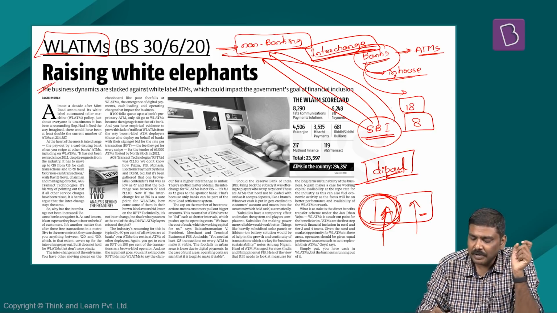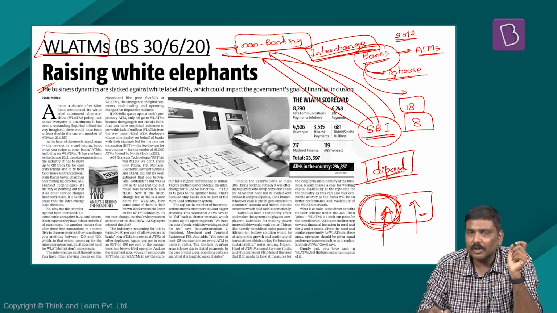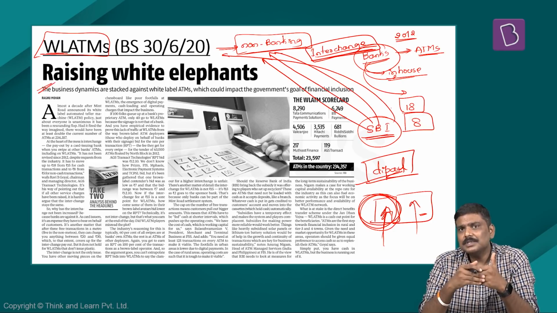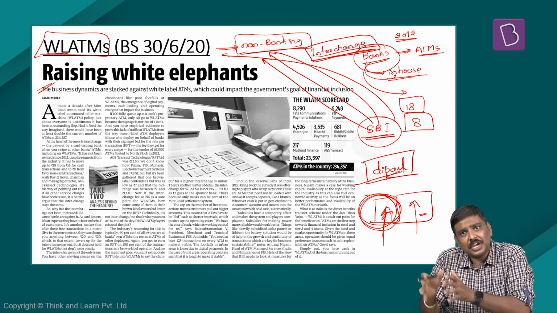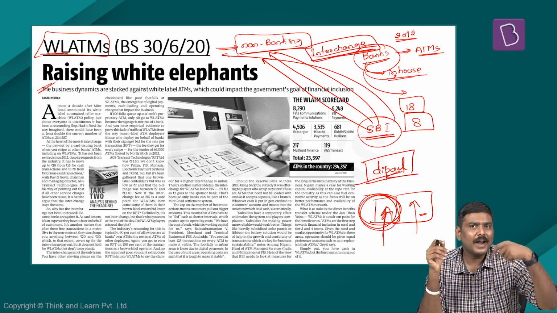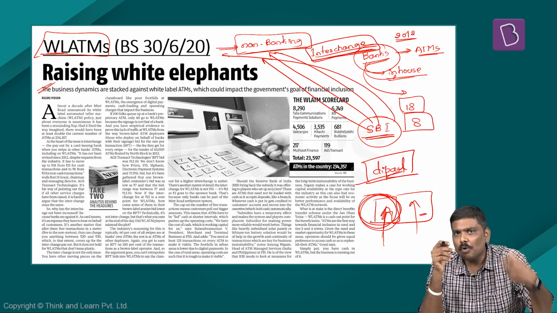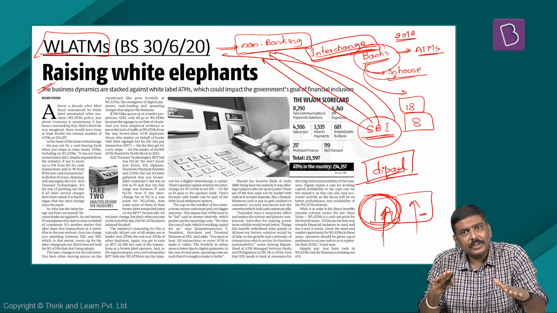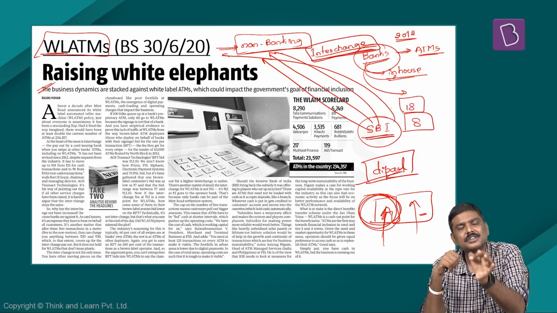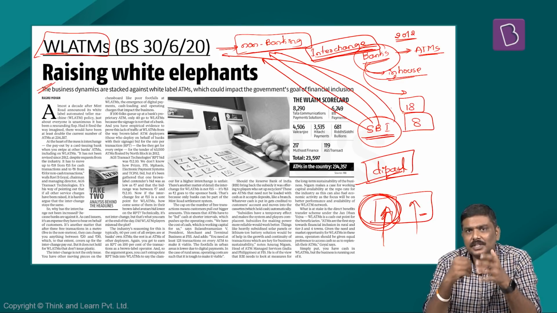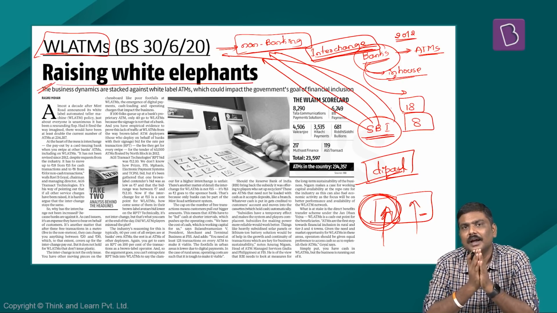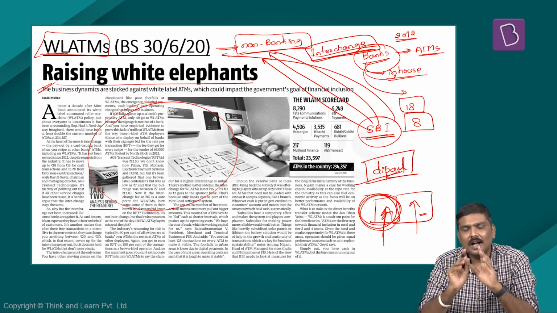This interchange payment was fixed in the year 2012 and has not been changed since. Various operators of white label ATMs are requesting RBI to make a change in these interchange charges for a simple reason: the cost of handling the cash and the cost of operations have all kept on increasing post 2012, but the interchange charges have been fixed at that particular year itself. So this is another issue which is plaguing the functioning of white label ATMs, and these are discussed in this particular article.